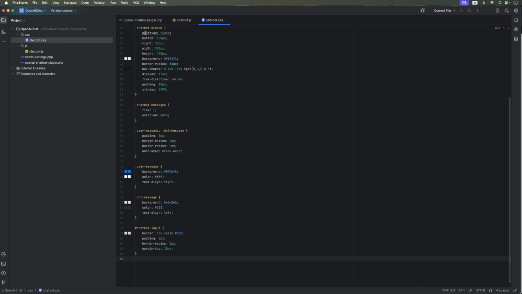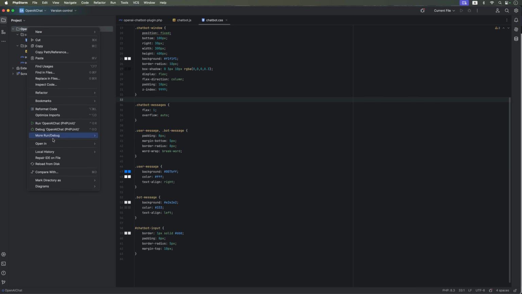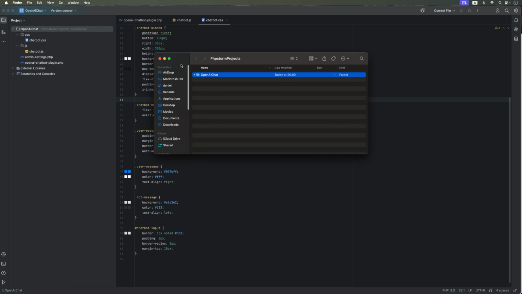We've also added a small CSS file to style both the chat button and the chat interface. The next step is to archive this folder. So we'll open it in Finder and compress the OpenAI chat directory.